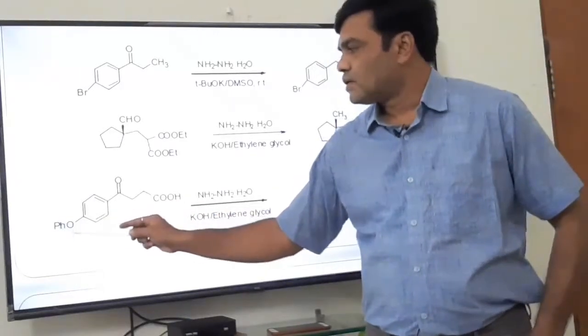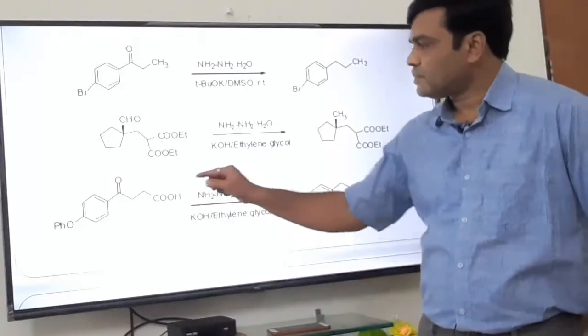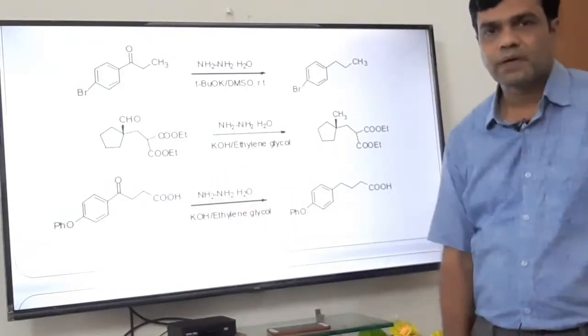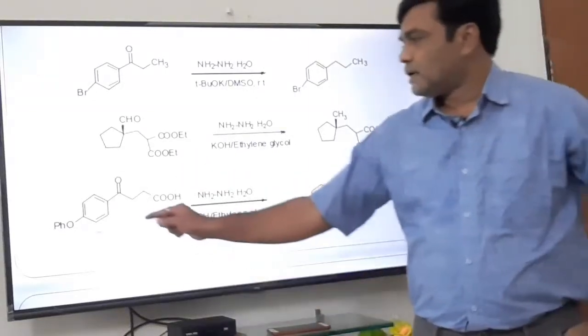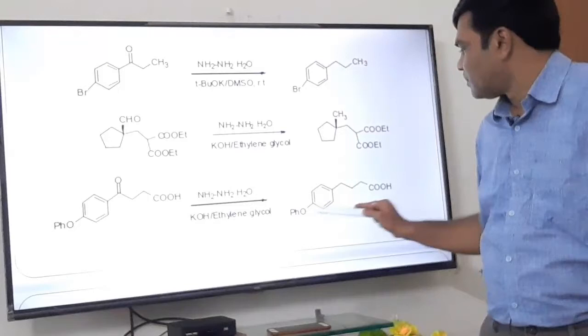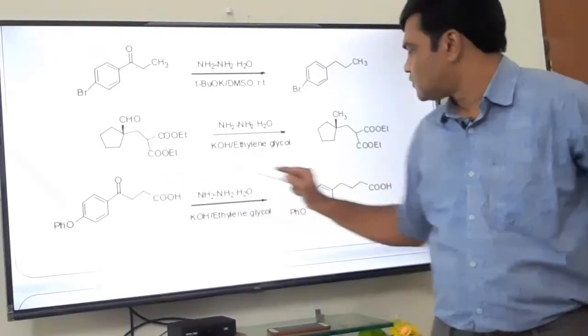See, this is an alkoxy group, oxygen attached to the phenyl ring. This is an acidic functional group, carboxylic group. Carbonyl group, all remains as it is. Only C double bond O is reduced to CH2.